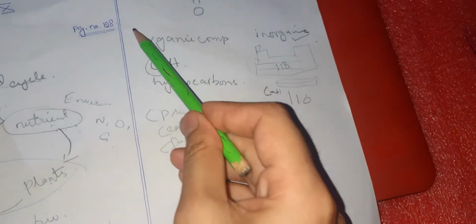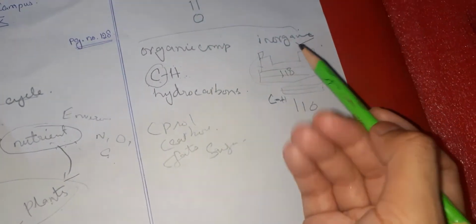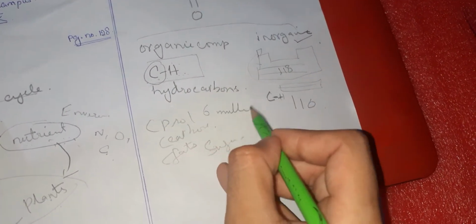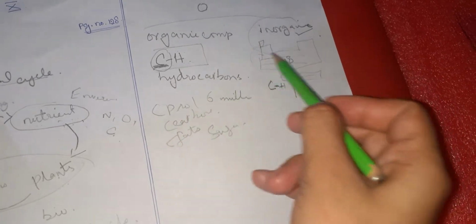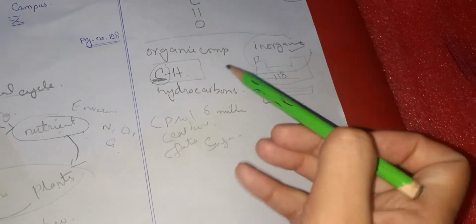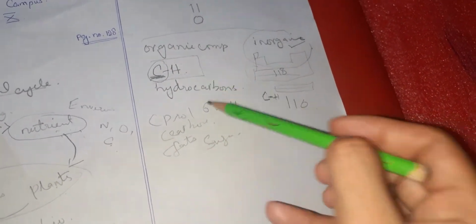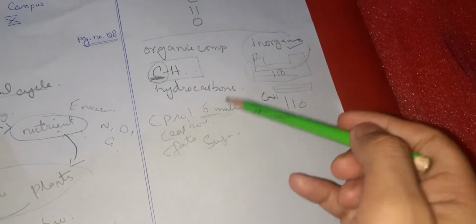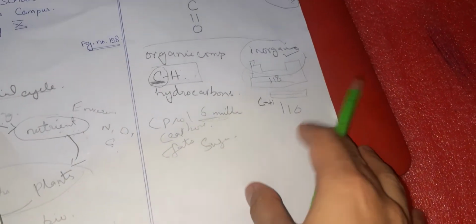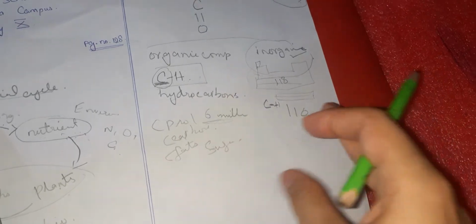What I want to say is that the chemistry of compounds is divided into 2 groups. Why is that? That is because almost 6 million compounds are made up of carbon, right? And these 6 million compounds were not easy to study under a single section, so they divided organic compounds and inorganic compounds, and in organic compounds we only study these more than 6 million compounds, because they have carbon and hydrogen in their basic structure, which is known as hydrocarbons.